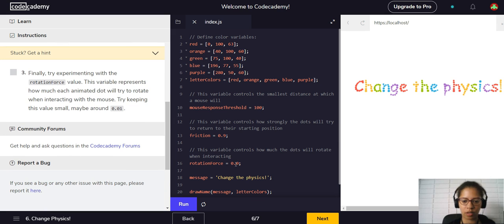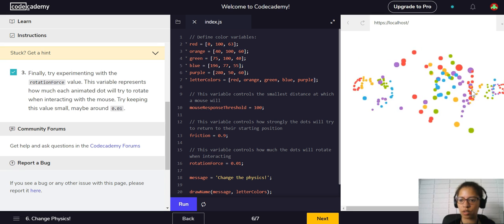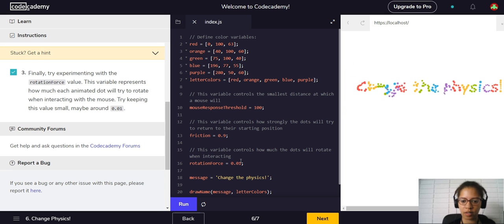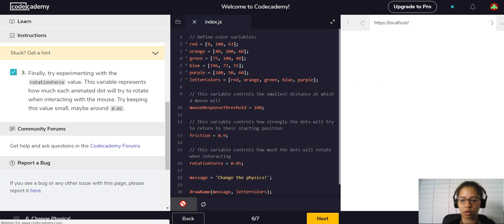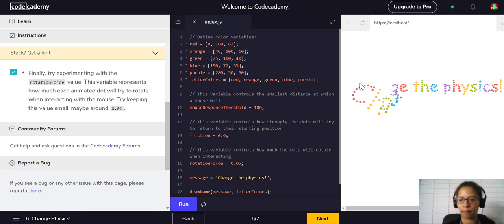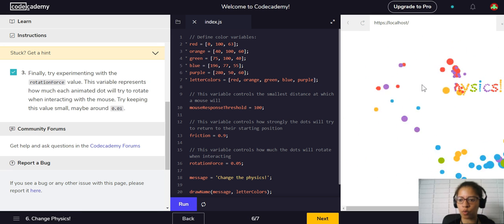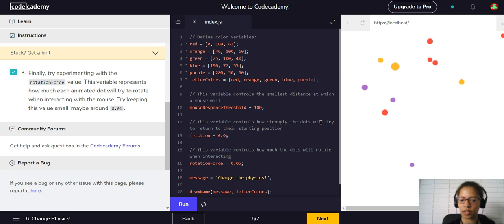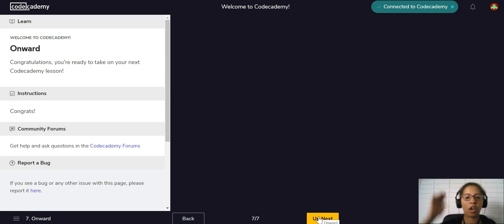Okay, so finally try experimentation with the rotation force. Okay, 0.01 is what they're telling us that we should do this rotation force with. Wow, that's really large. What if I did 0.02 or 0.05? Hold on. Whoa, this is pretty psychedelic. Okay, let's keep it moving. Onward!